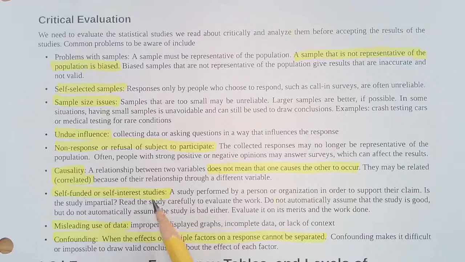Confounding. That's when the effects of multiple factors on a response cannot be separated, meaning there are things happening that you can't isolate, you can't take out of the situation. So some confounding might happen, and that will affect your data. All right, so that's the rundown on sampling techniques and talking about issues that can happen with the sample.